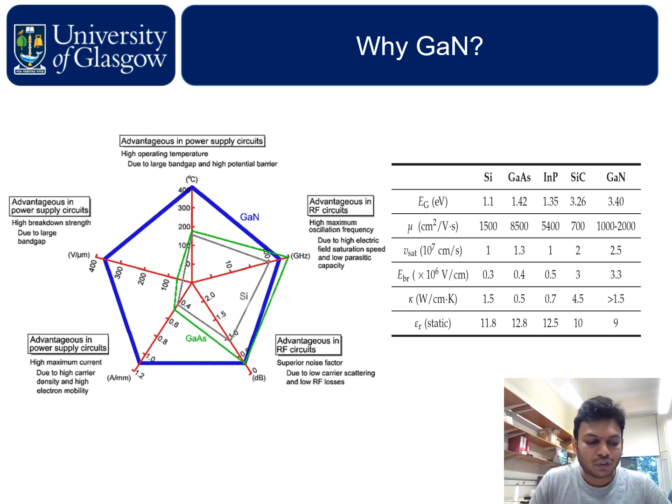Why do we choose GaN? We know that the GaN semiconductor has excellent properties over other semiconductor materials like silicon, gallium arsenide, indium phosphide, and silicon carbide.